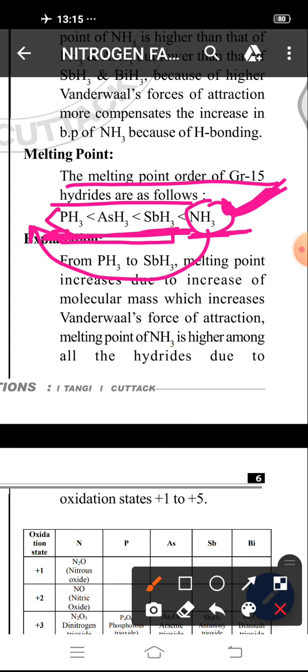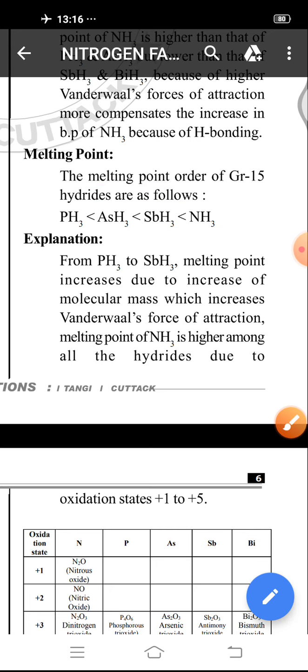Due to its more stability due to hydrogen bonding, its melting point becomes more among all the hydrates, because melting point depends upon stability and all other hydrates cannot form intermolecular hydrogen bonding, so its stability is most stable. Stability is more among all the hydrates.